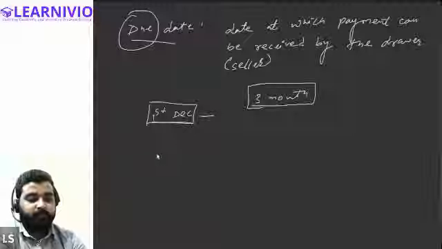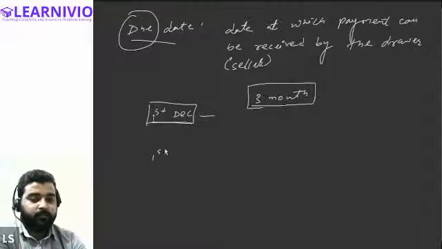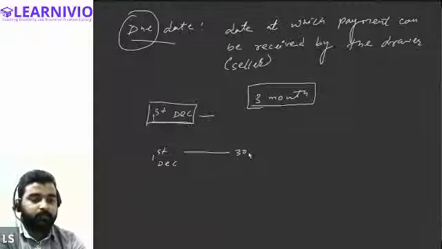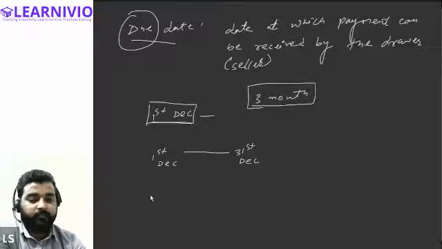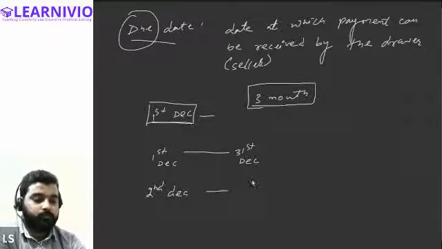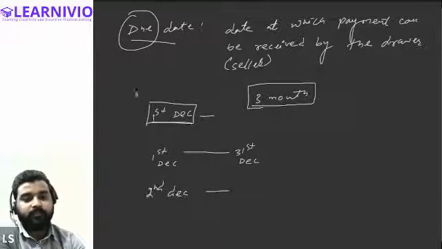So 3 months will be from 1st December to 31st December, which will be counted as 1 month. Then from 2nd... sorry, not 2nd December, I'm sorry.